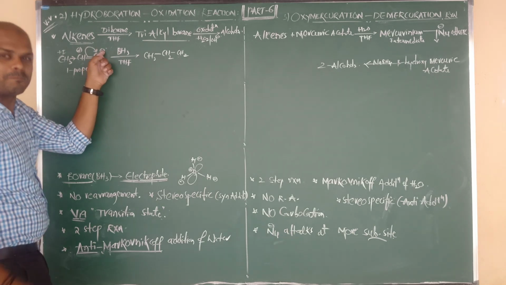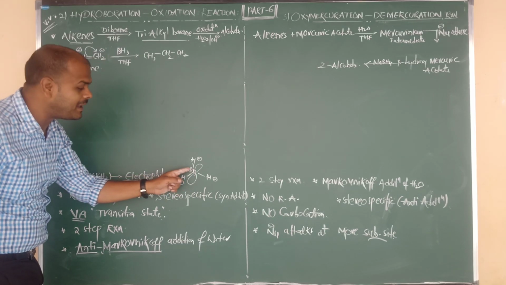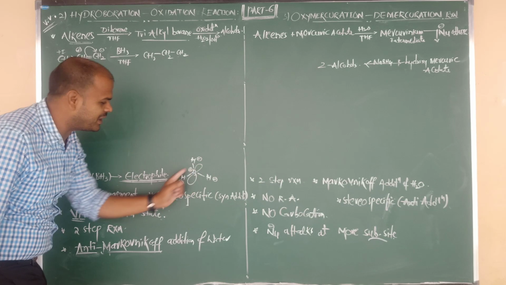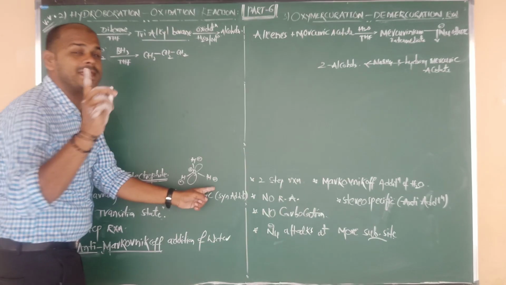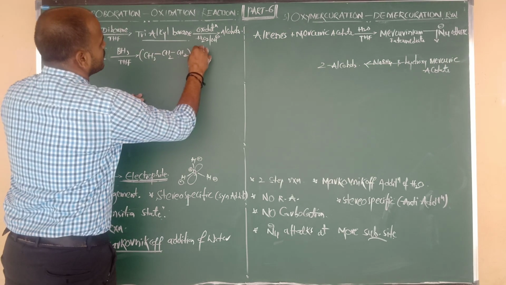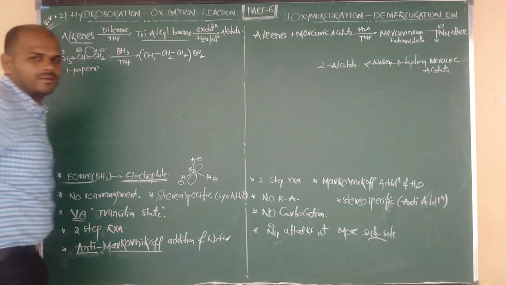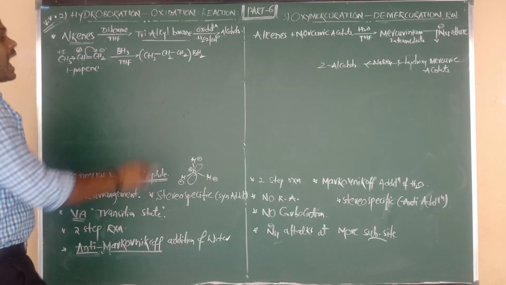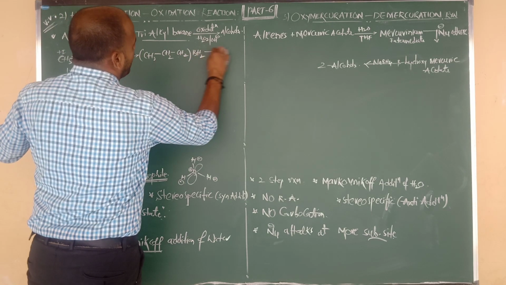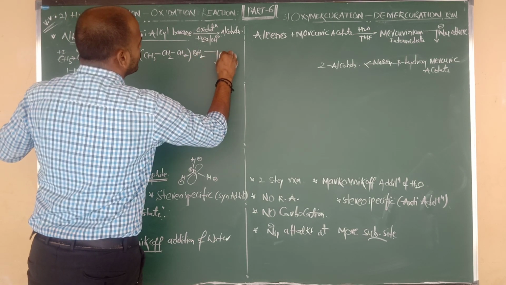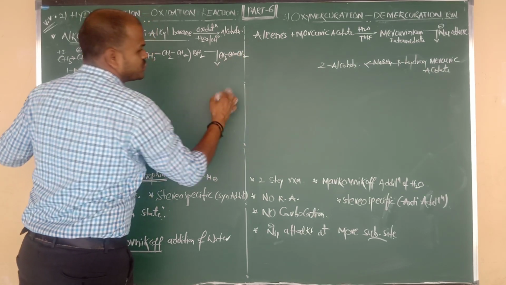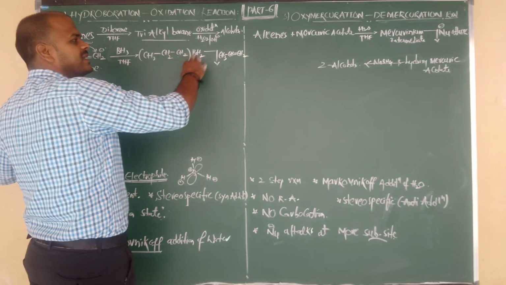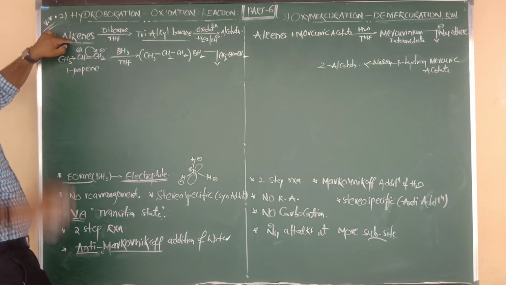The CH2 group now contains a minus, and on the minus the plus attacks, which is B plus. It already contained the remaining 2 hydrogens, as only 1 hydrogen was given here. The remaining group is BH2. This is your intermediate. Again it reacts with one more mole of propene, CH3 bonded to CH, double bond CH2. The intermediate reacts with one more mole of alkene.